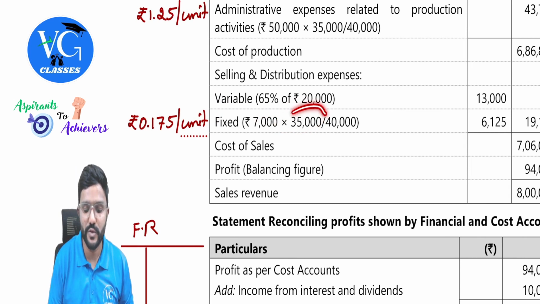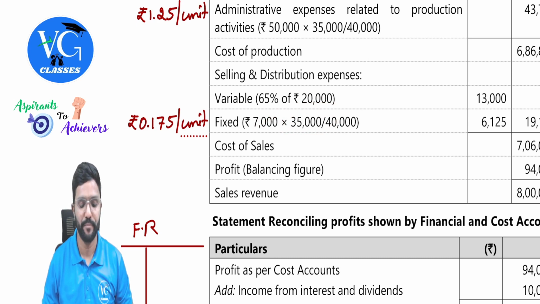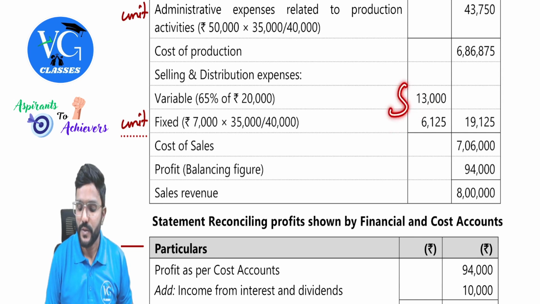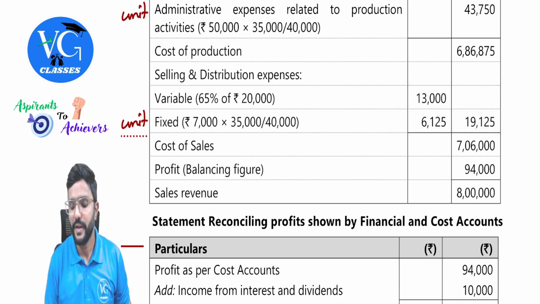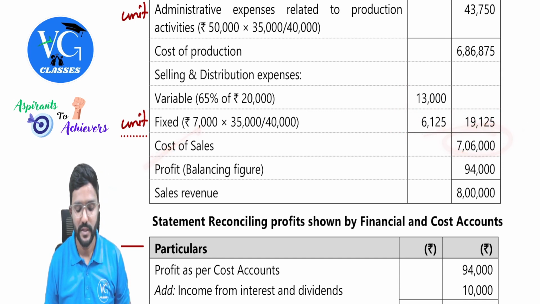How many units have we sold? Actually 35,000 units. So multiply, we get 6,125. So the total comes to 19,125. Here also there is an under absorption. So we get cost of sales 7,06,000.